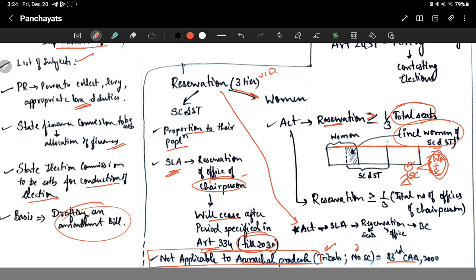Let's say this is the total number of seats. It's divided into three. 1/3 of them will be given to women. Now, according to this provision, SC/ST will be given reservation according to the proportion of their population. Let's say this much is the reservation given to SCs and STs. Now, among those SCs and STs there will also be some women. Right now, this is that woman here. Okay, and I hope you understood this.